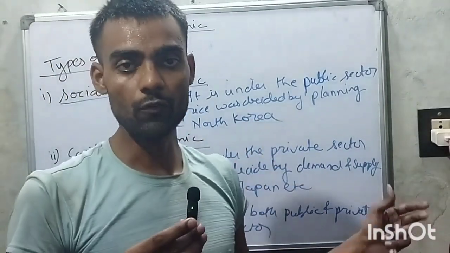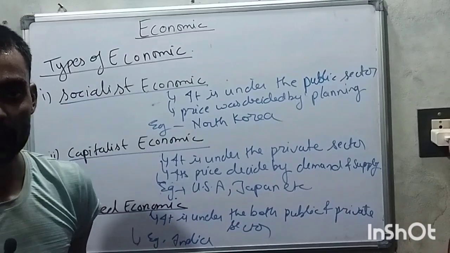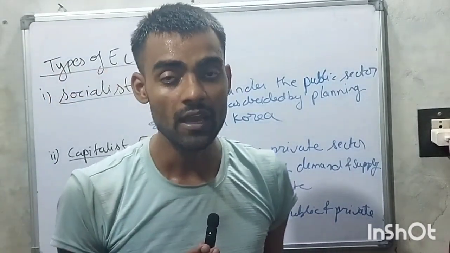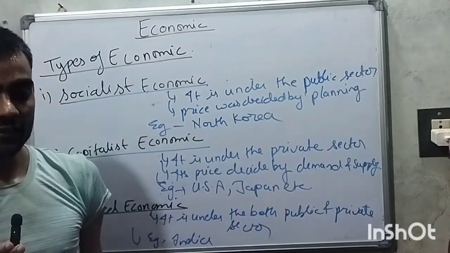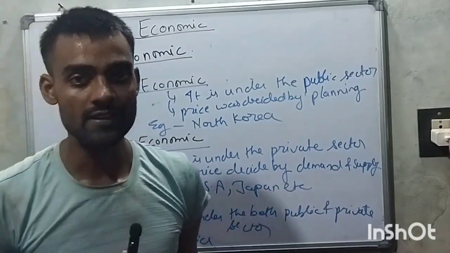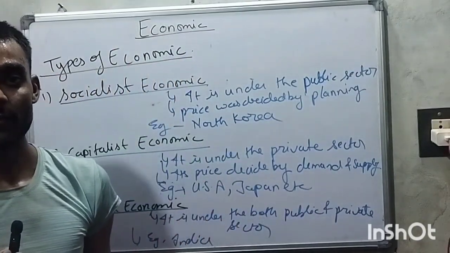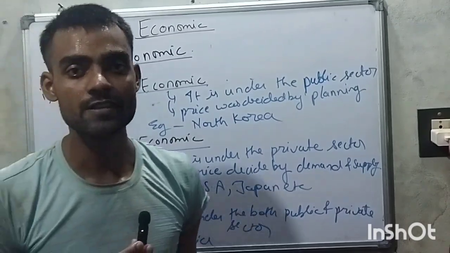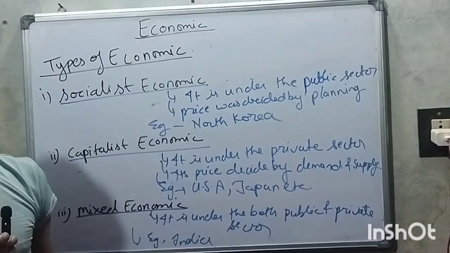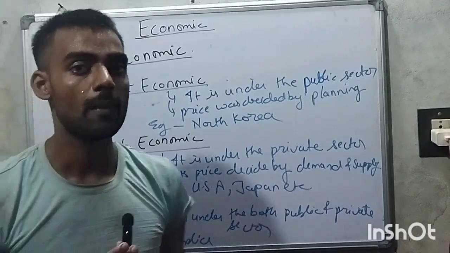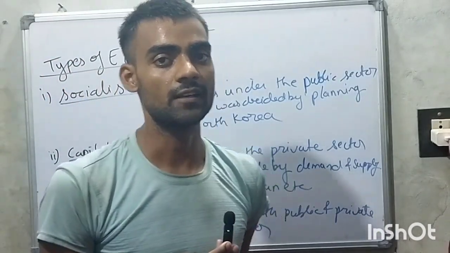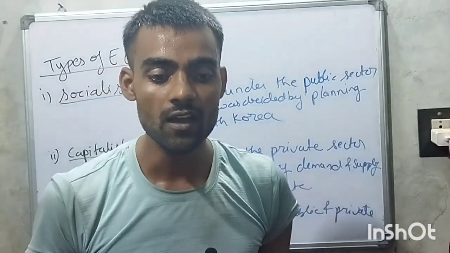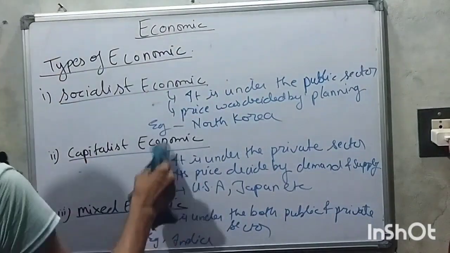The country is North Korea. In capitalist economic, it is under the private sector, and prices are decided by demand and supply, for example the USA and Japan. Mixed economic is under both private and public sector, for example India.